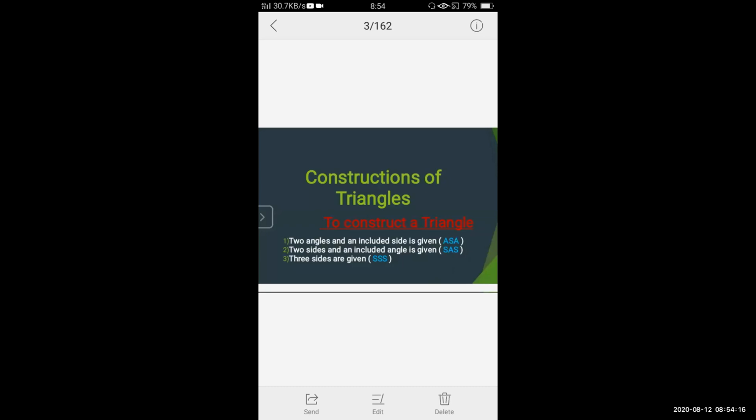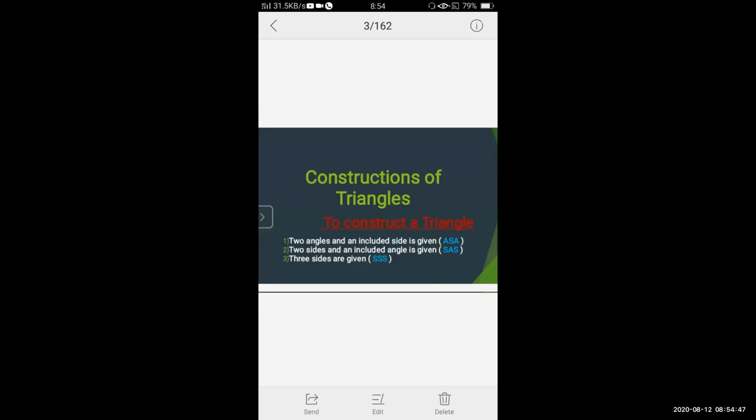Students, these are the basic things which you have already learned. I am just taking a revision of it. Now the second possibility. What is the second possibility? That if two sides are given and an included angle is given, that means an angle between the two sides is given, then you can easily construct a triangle.